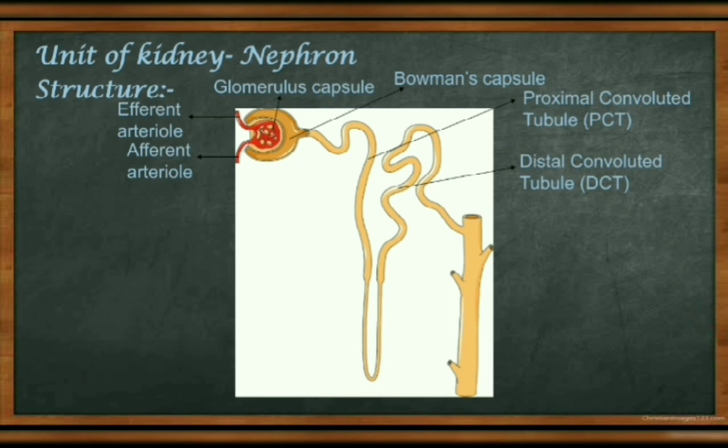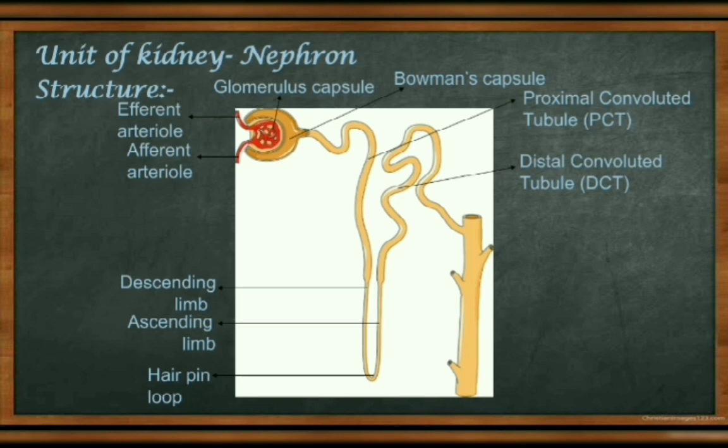Okay, now one thing you see, this structure, it means the narrower tube. This tube is called the loop of Henle, or Henle's loop, which is composed of three parts. There's a descending part, it means downside. This one is ascending, it means upside. That is the hairpin loop. Combined together, it is called the loop of Henle or Henle's loop.